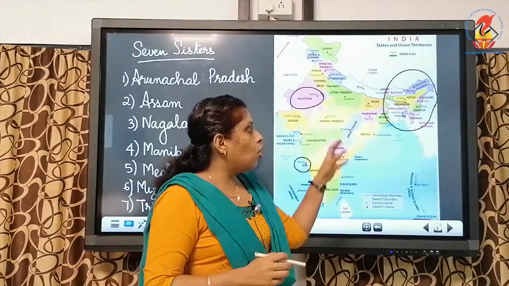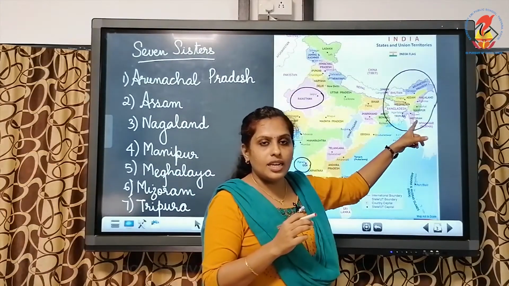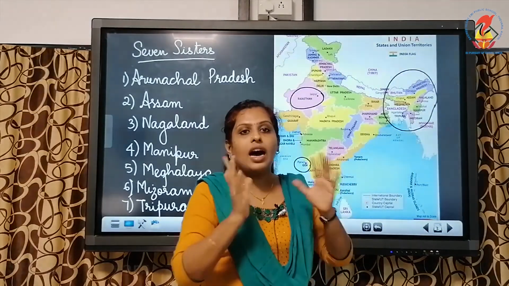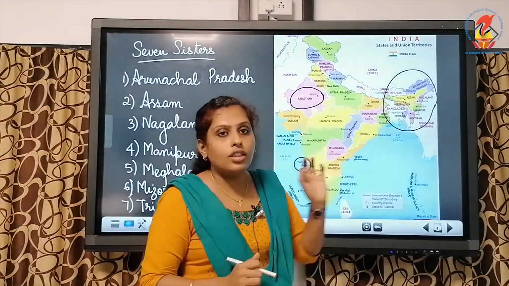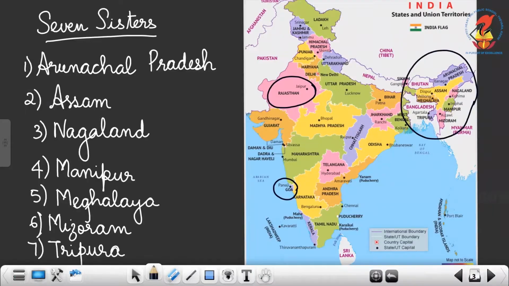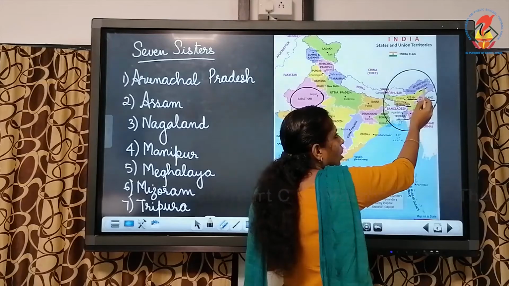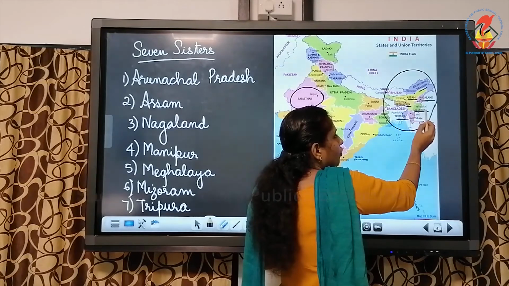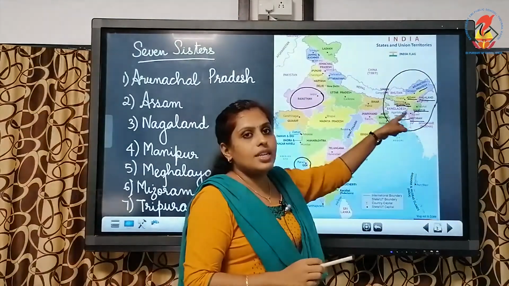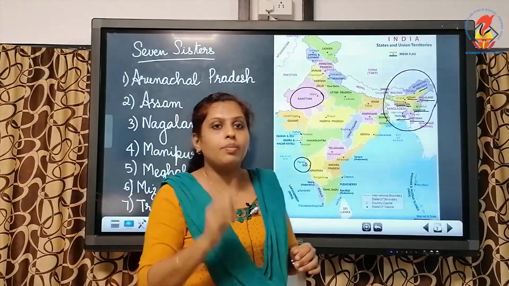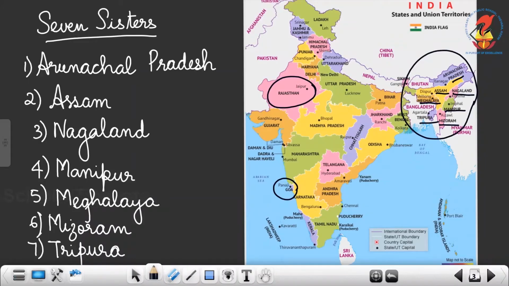You can see so many states there in the northeastern part of India. They all are interconnected. So let's see which all are the states in the northeastern part of India. Arunachal Pradesh, Assam, Meghalaya, Nagaland, Manipur, Mizoram, Tripura. Just count and see: 1, 2, 3, 4, 5, 6 and 7. There are 7 states in the northeastern part of India, and they are nicknamed the 7 sisters.